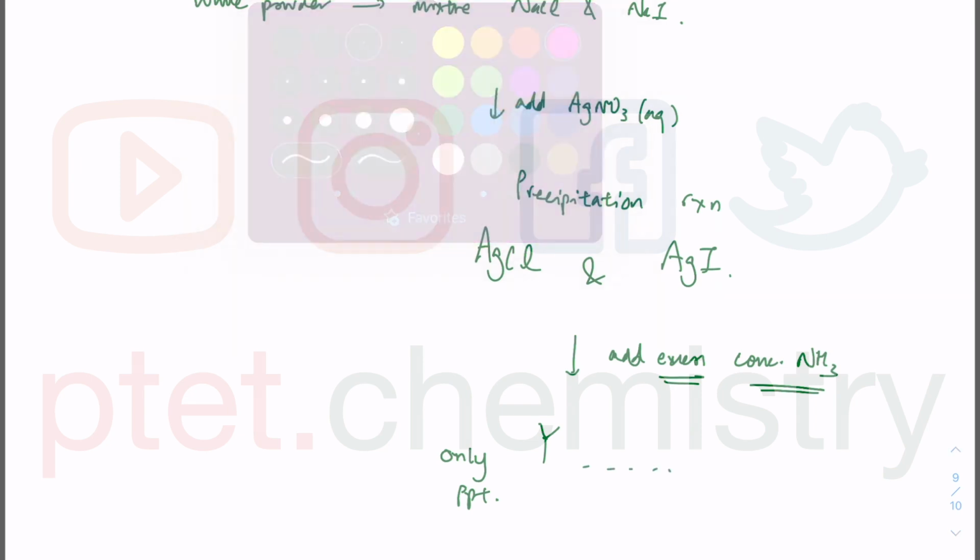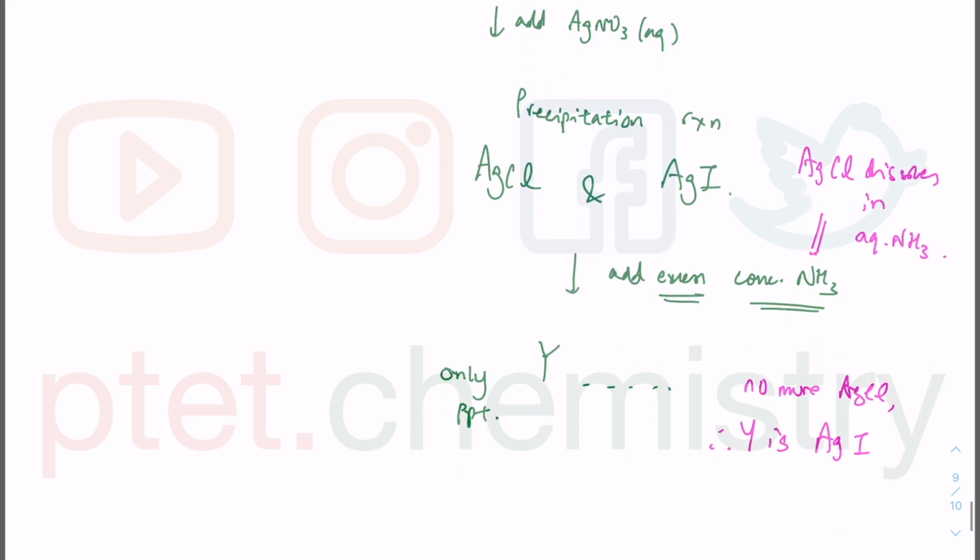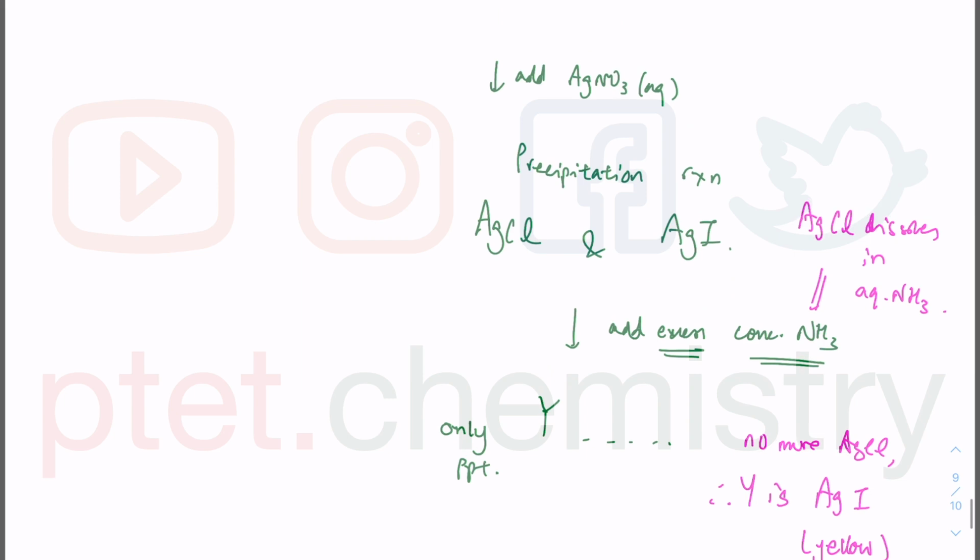Now what do we know? We know that AgCl dissolves in aqueous ammonia. So when you have concentrated ammonia, AgCl will dissolve. So no more AgCl. Therefore, Y is AgI. If Y is AgI, Y is going to be the yellow precipitate of AgI, and we know that silver chloride, the white precipitate, will dissolve.